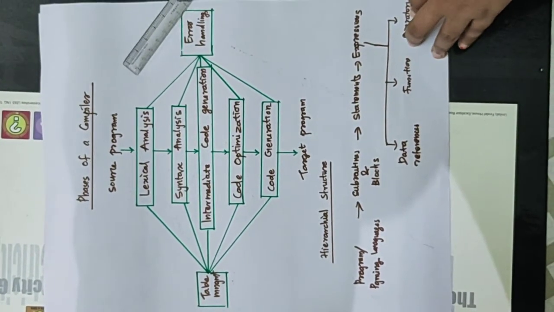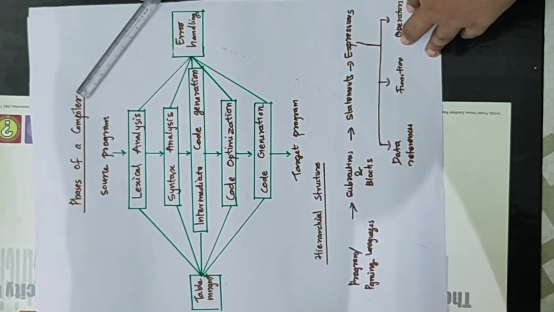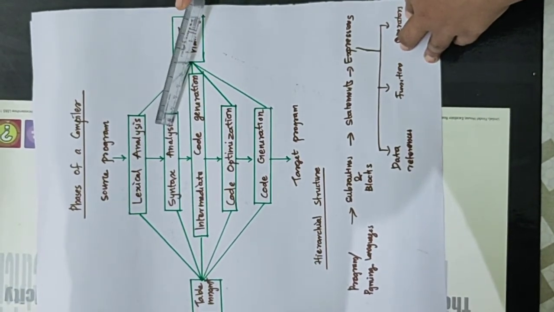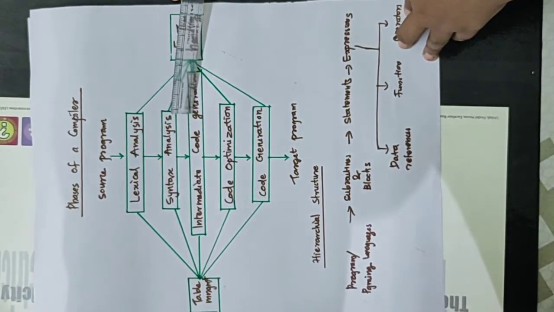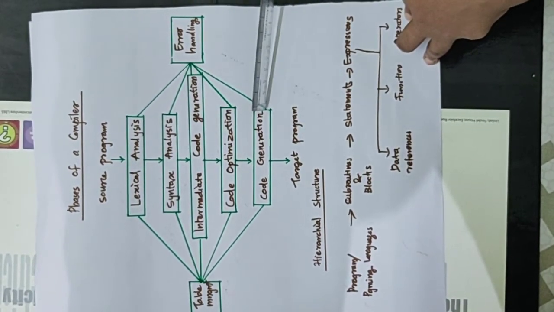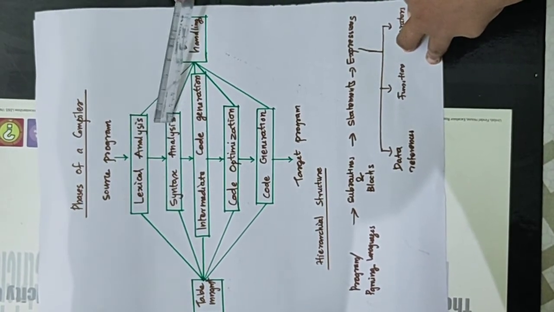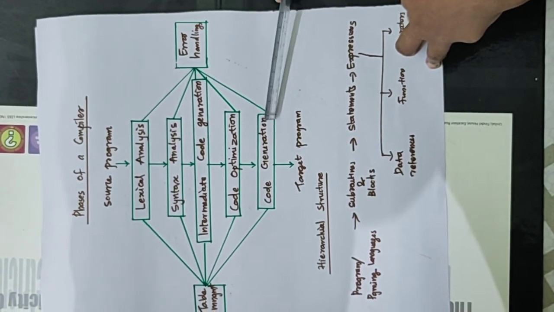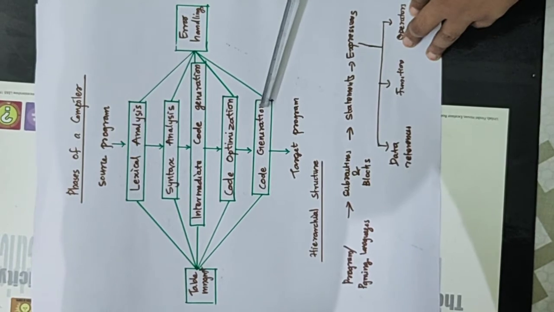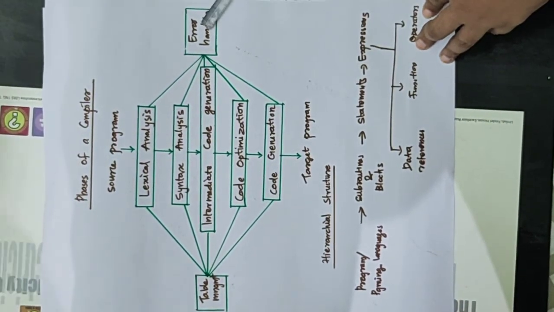Now going to the different phases of a compiler. The different phases of a compiler include five steps. First, the lexical analysis phase. Second, the syntax analysis phase. Third, intermediate code generation. Fourth, code optimization. Next, code generation. The lexical analysis phase is the first phase, second is syntax, and the last phase is code generation. Then we get the target program. These are the different phases. Then there is one more, table management, and one more, error handling.